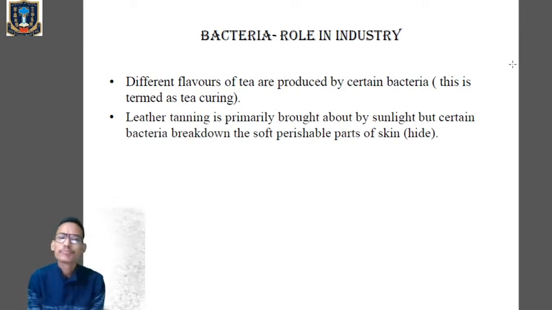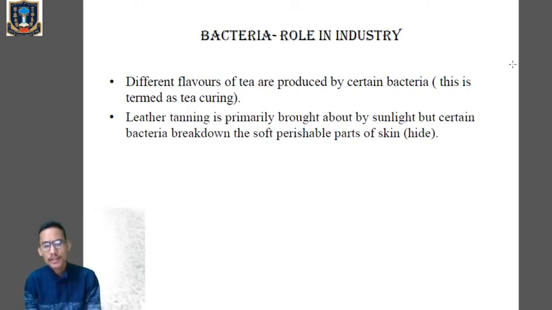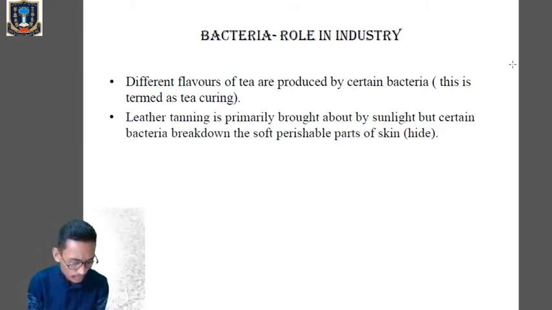Number two, in leather tanning we also mainly use bacteria. Leather tanning is primarily brought about with the help of sunlight, but certain bacteria are also utilized, which help in the breakdown of the perishable parts of the skin, also called the hide. So these are the two uses of bacteria in industry.